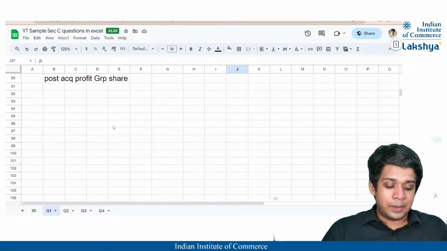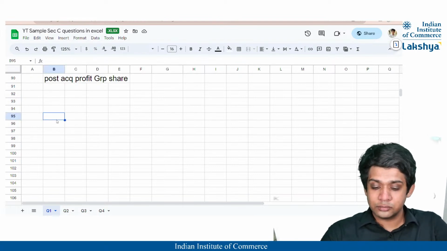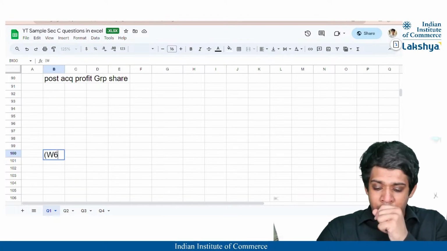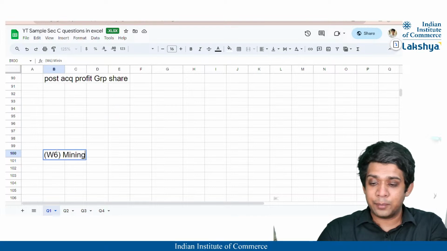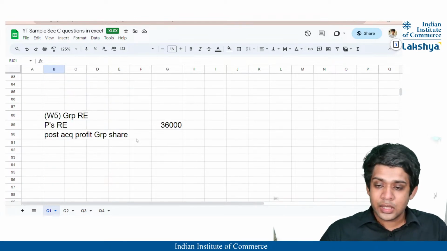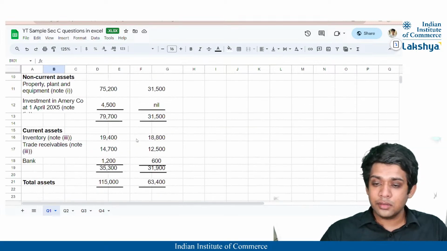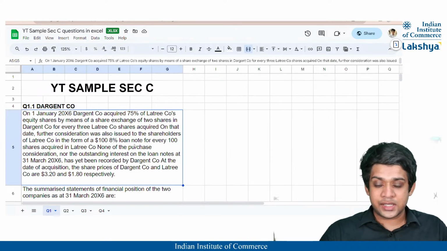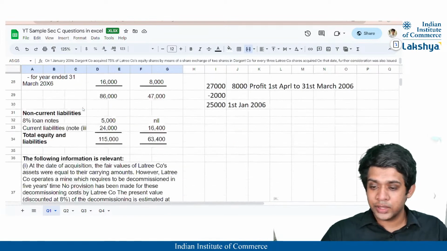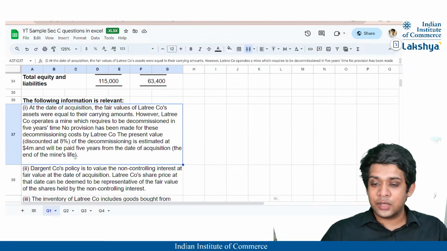Yes, guys. We'll prepare a working note for this here. Maybe I'll do it here. Working note 6, mining provision. Right? So, guys, working note 6, mining provision will be how much? Firstly, for our net assets, this mine value that is 4 million, correct? Where is it? Sorry, not here. It is here, right? Yeah. This mine value, which is 4 million. The present value is already mentioned here.